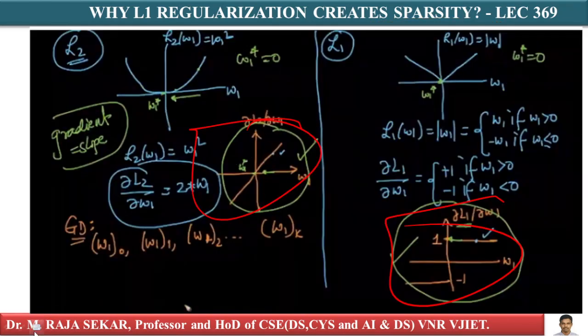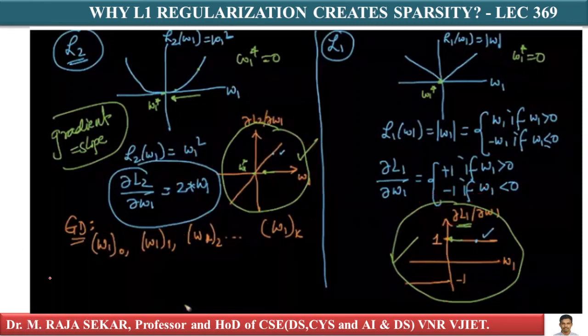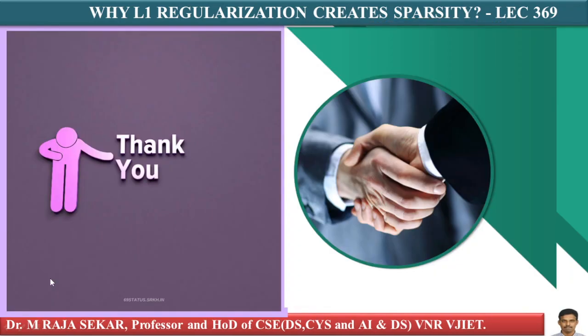This particular graph is related to dou L2 by dou W1. This is related to dou L1 by dou W1. Just go through it. If you have any difficulty, please leave a comment. This is a simple geometric intuition for why L1 regularization creates sparsity.